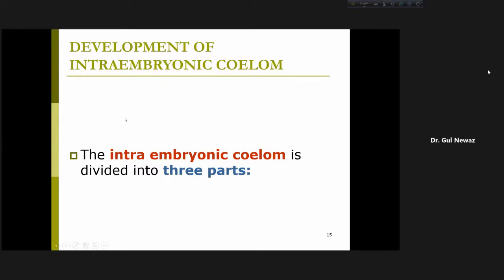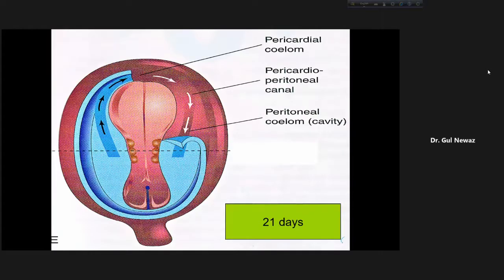Next, the intraembryonic coelom is divided into 3 parts. I'll talk about this later on, but just remember the coelom. The intraembryonic coelom is divided into 3 parts. Look here, the horseshoe-shaped cavity is divided. Here will be our pericardial cavity. Here will be our peritoneal cavity or coelom. Coelom means cavity. And this part, and this part.